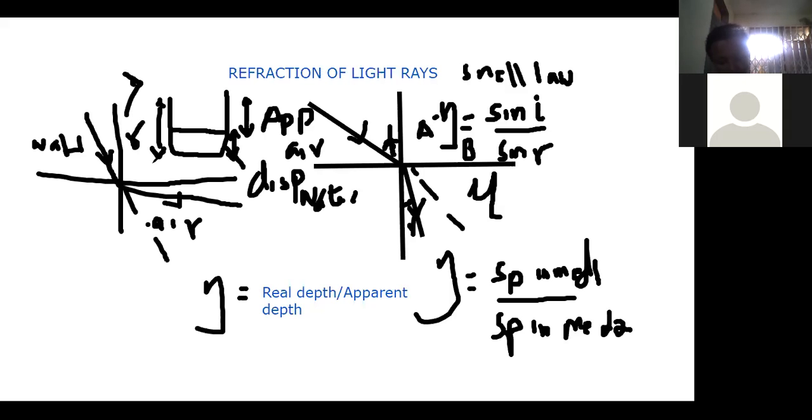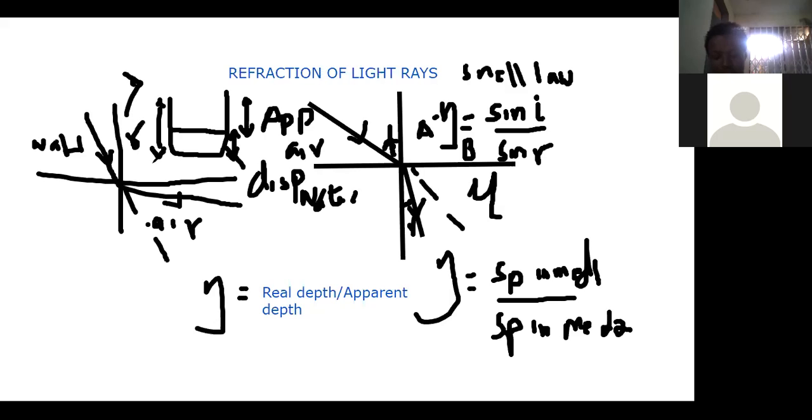Yes, sir. So next time we are going to look at reversibility of light and critical angle. We are going to finish with the rest of the refraction, total internal reflection. Then we do reflection at curved surface. The one we looked at in the previous classes was reflection on the plane surface. This one I'm going to look at reflection at curved surface and how images are formed on the curved surface, the positions. That is a little bit lengthy. We are going to look at them.